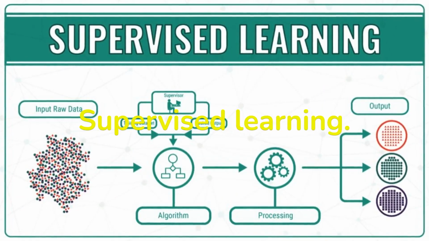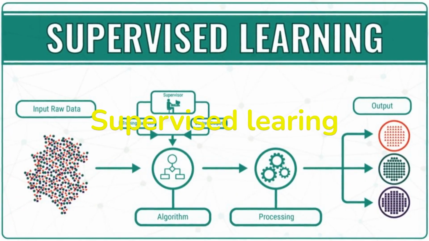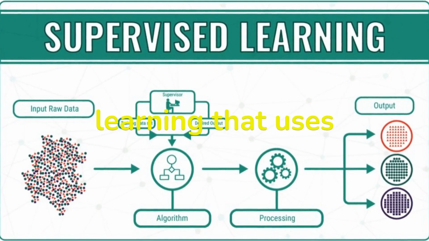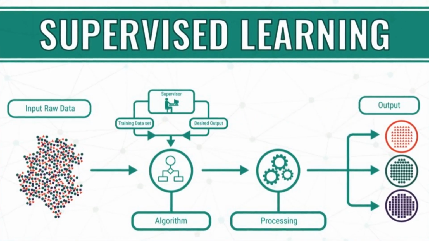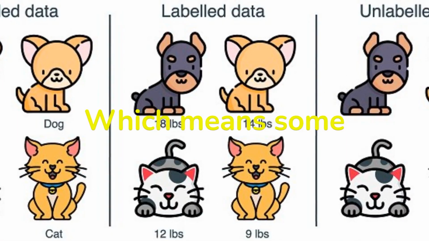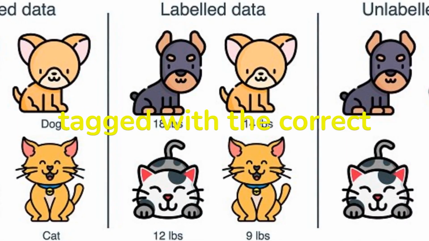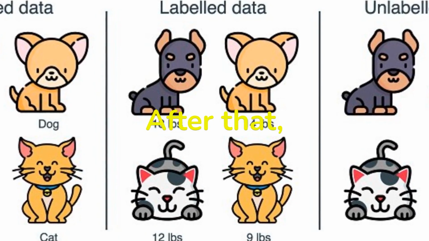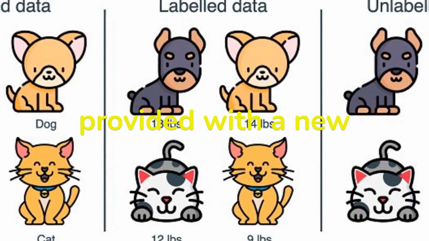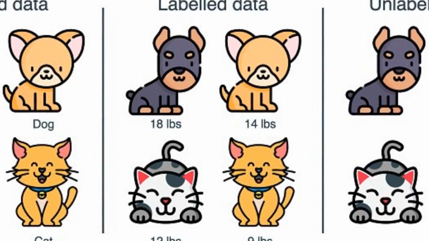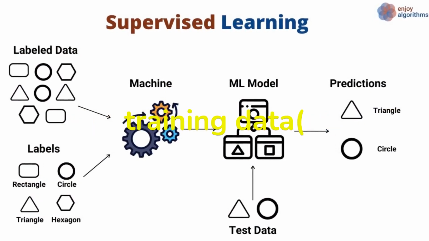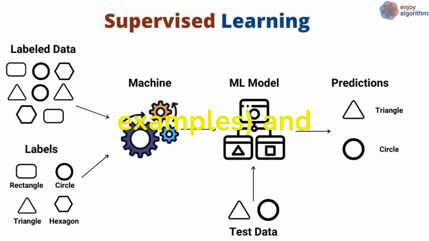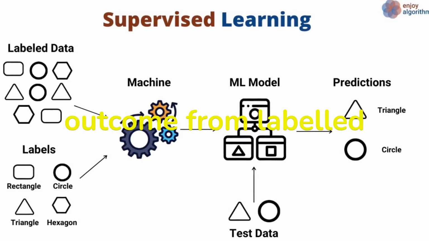Starting with supervised learning. Supervised learning is a type of machine learning that uses labeled data to train machine learning models. Which means some data is already tagged with the correct answer. After that, the machine is provided with a new set of examples, data, so that the supervised learning algorithm analyzes the training data, set of training examples, and produces a correct outcome from labeled data.